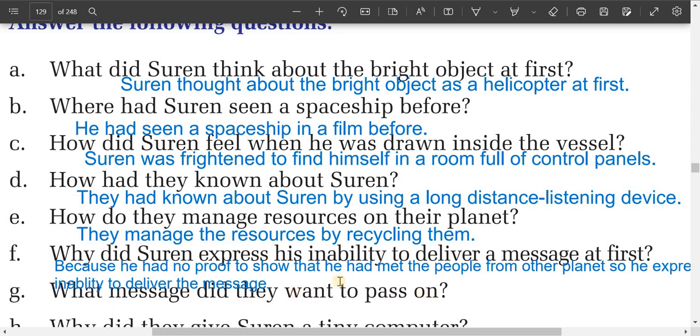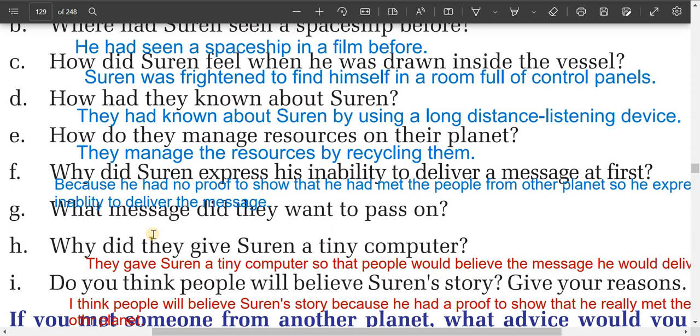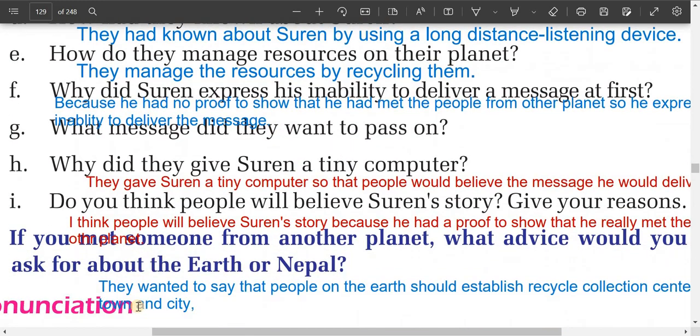Now see here, what message did they want to pass on? So here I have written the answer. They wanted to say that people on the earth should establish recycle collection centers in every town and city.